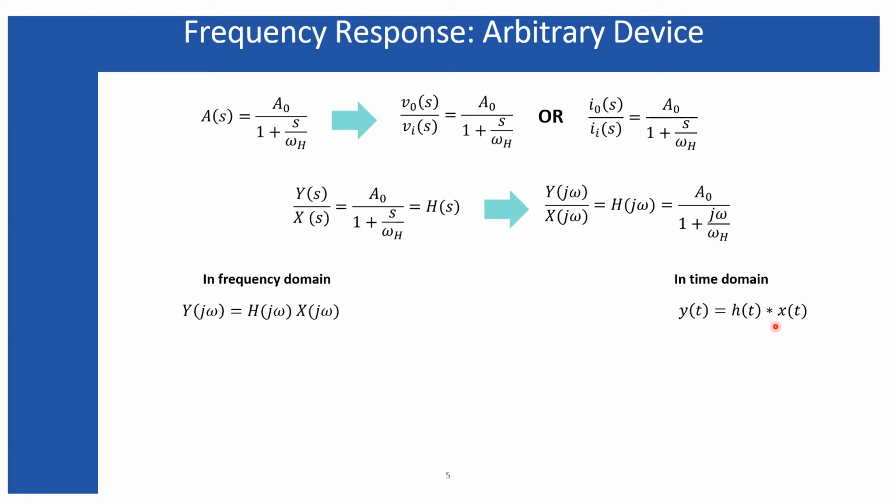So what is convolution, I am not going to discuss in this particular course. I think you have studied this convolution in your circuit theory or in control system theory. So in time domain, the convolution produces the output, but in frequency domain that convolution gets converted into the product between the transfer function and the input signal, and it produces the output in frequency domain. So this is the frequency and time pair. This is for output, this is for the input, and this is for the transfer function.